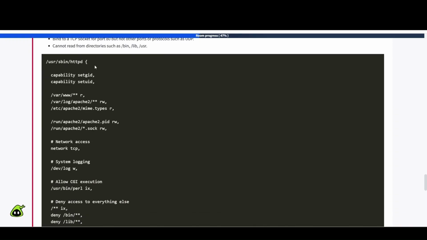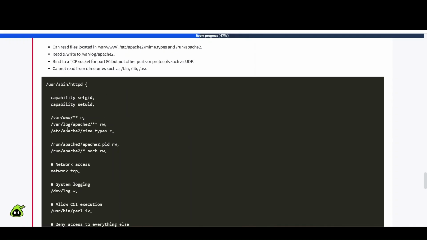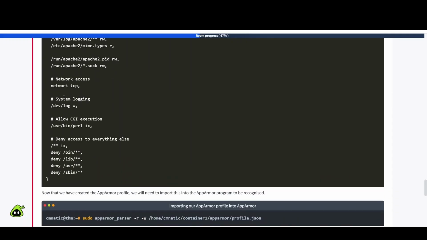User sbin, HTTP, capability set GID, capability set UID. All right, and then we have var www, and you can see the rest here. So go ahead and just review that on your own. Okay, and it says system logging, allow CGI execution, deny access to everything else.